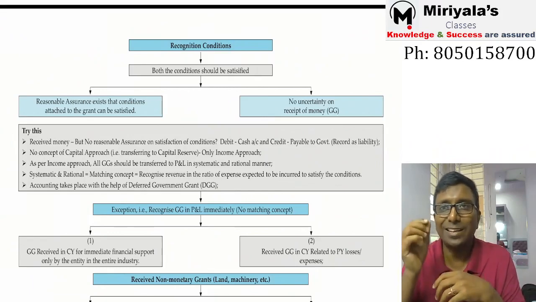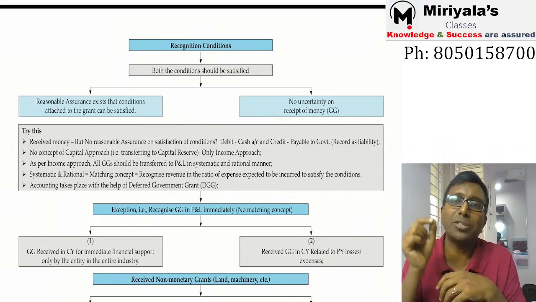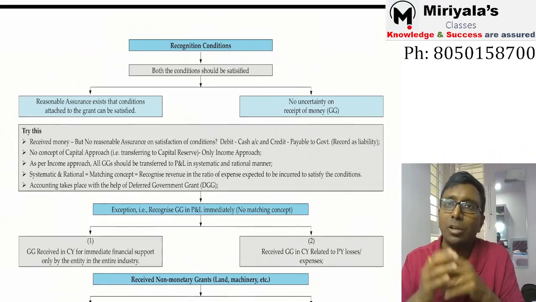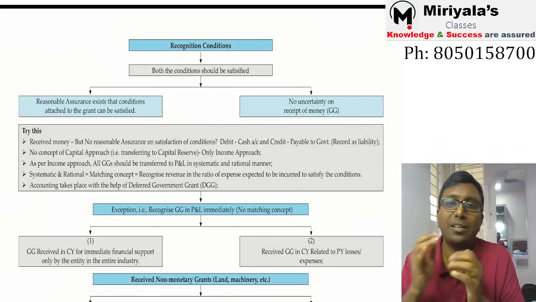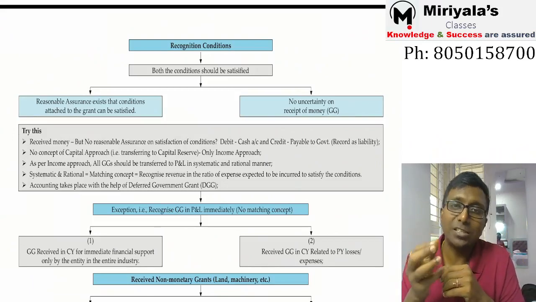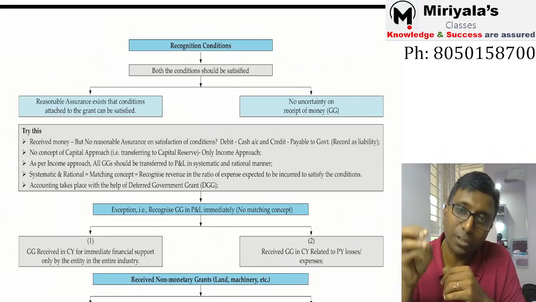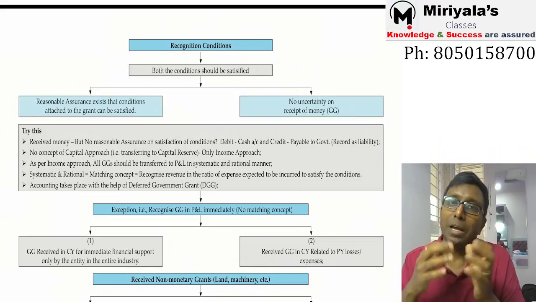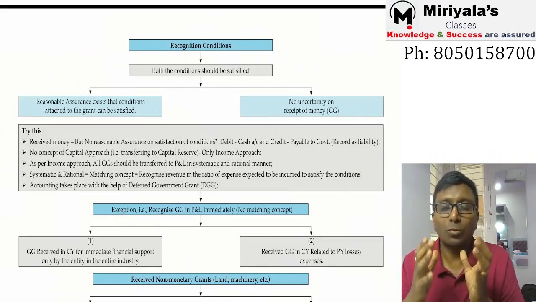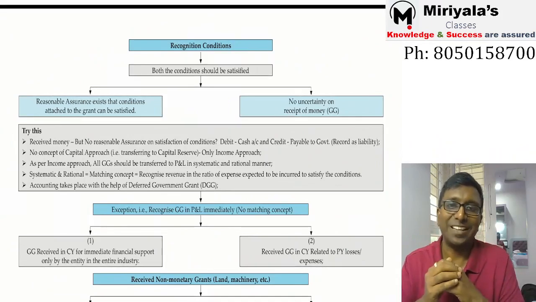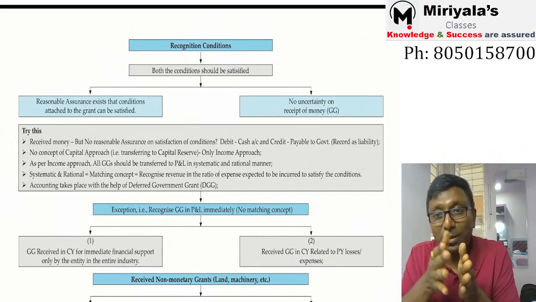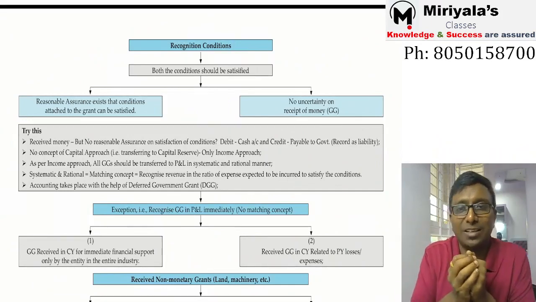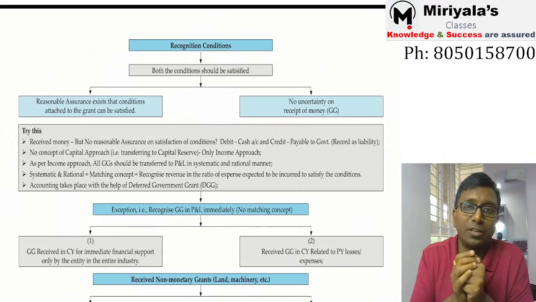Land is received, correct. But when they have given the land, they must have kept a condition. What is the condition? You should construct one building, in the sense like a factory. You should start it in 3 years. So there will be some expenditure for the construction of the building or maintenance of something. It's not like land is given and you do agriculture or something like that. So in which ratio, at least over the life of the building, you are supposed to recognize. That's why first you recognize the deferred government grant.